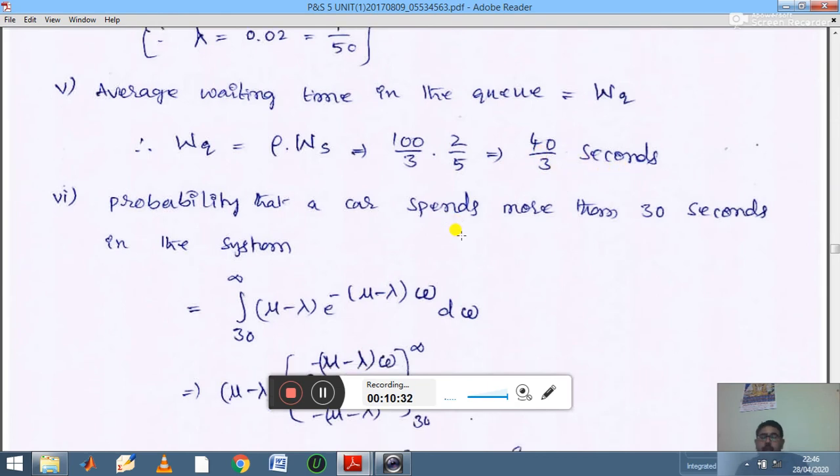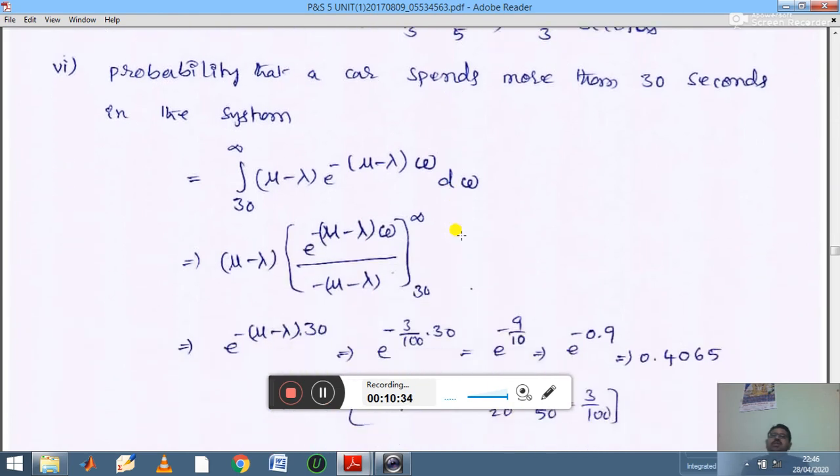Then the last one is very important, because they are asking for a probability value: the probability that a car spends more than 30 seconds in the system. We need to calculate this with the help of an integral. More than 30 means the minimum is 30 and the maximum is unknown. Therefore we choose the integral from 30 to infinity of mu minus lambda into e power minus mu minus lambda into omega d omega. You need to remember this.